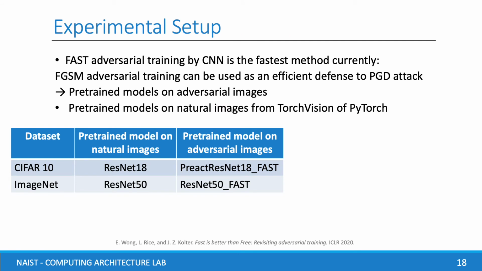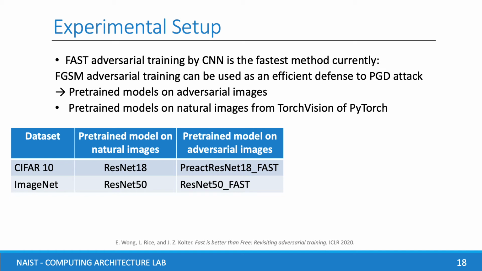Our experiment is conducted on CIFAR10 and ImageNet. We use fast adversarial training, which is the fastest training and a robust defense currently, to compare with our method. We apply our proposal to pre-trained models on natural and perturbed images, that are ResNet 18, PreAct ResNet 18 fast for CIFAR10, and ResNet 50 fast for ImageNet.